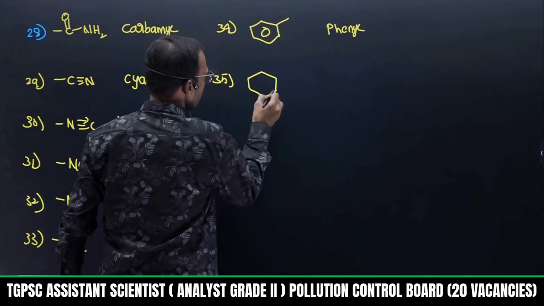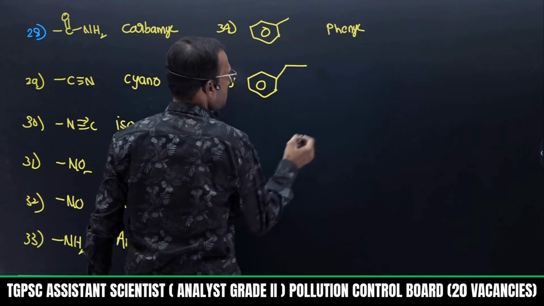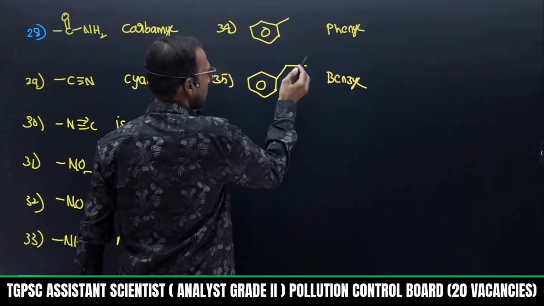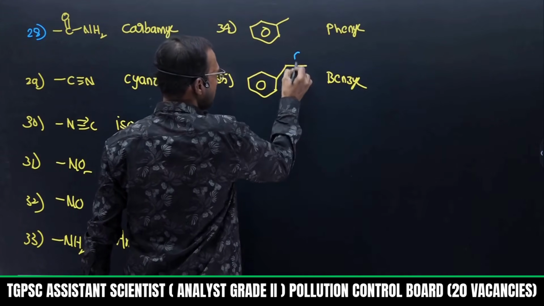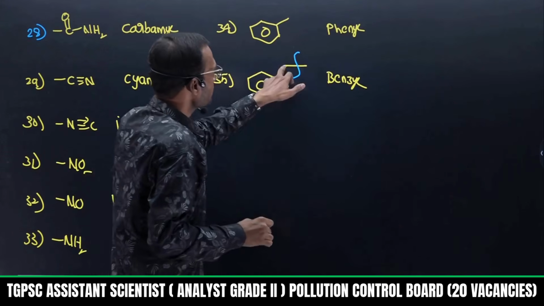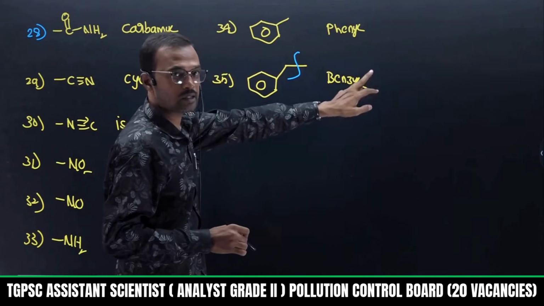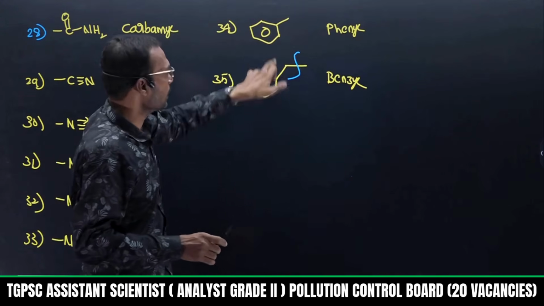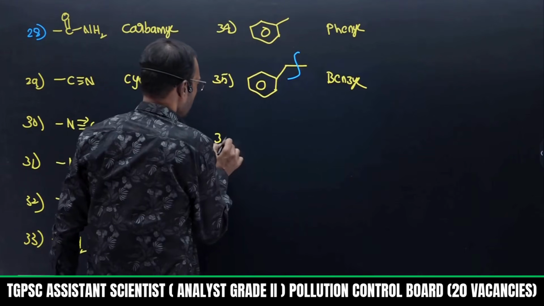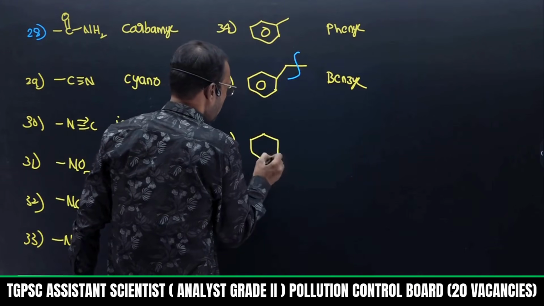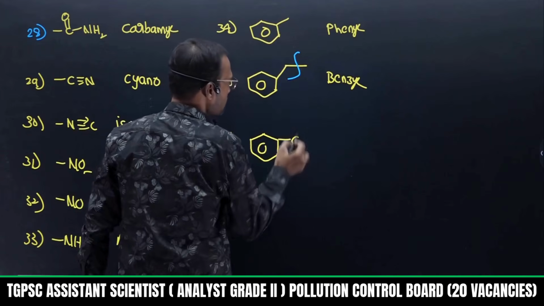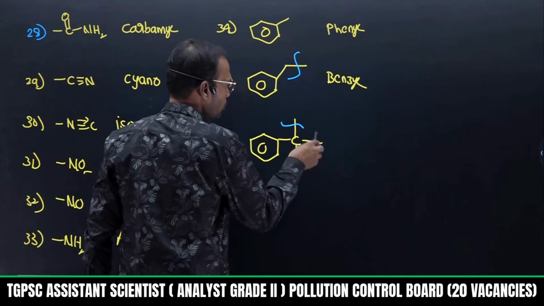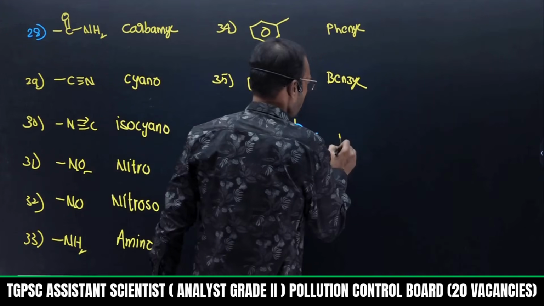And see, if benzene is connected through a carbon, if this carbon is connected, this is called benzyl. So this is a symbol I am writing. Remember, this symbol indicates a disconnection symbol. If this carbon attaches to the parent chain, that is benzyl. This is phenyl, don't say benzyl. This is phenyl and this is benzyl. Now here two carbons are connected here now. So this carbon having CH2. Now this carbon having hydrogen, two bonds are connected here now. This bond and this bond. So this is called benzal.